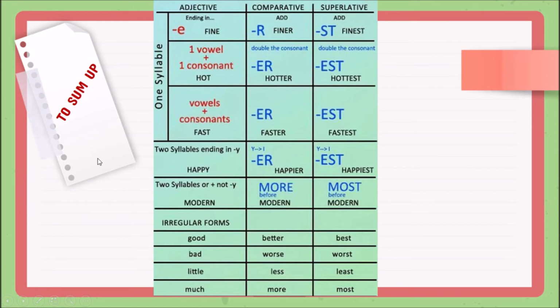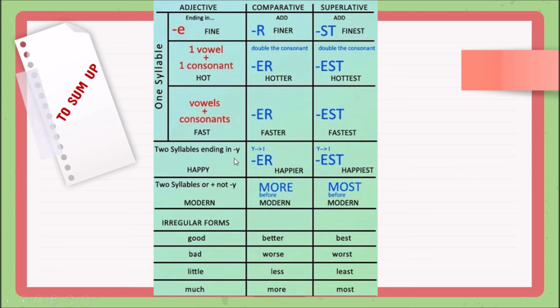Here to sum up, I wrote this little summary, this little chart with some rows for the adjective, comparative, and superlative. With one syllable adjective, con la mayoría, ¿cierto?, de aquellos adjetivos que tienen vocal consonante, que tengo que hacer, agregar ER con el comparativo, EST para el superlativo. Aquellos adjetivos que terminan en E, evidentemente solo pongo la R o la EST, no tengo que repetir la E. Y para aquellos que tienen una vocal y una consonante, ¿qué tengo que hacer? Doblar la última consonante. Esto solamente en el caso de los adjetivos que tienen una sola sílaba. Doblamos la última consonante para el comparativo hotter y para el superlativo hottest.